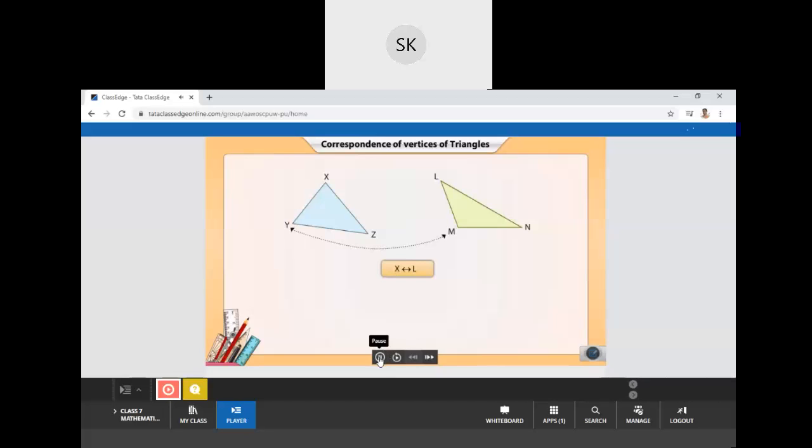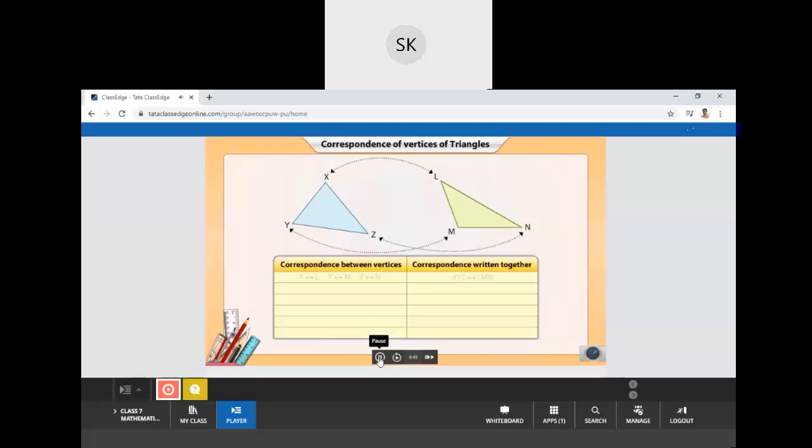So also, the vertices Y and M correspond to each other, as do the vertices Z and N. From these three correspondences, we can say that XYZ corresponds to LMN. And this is just one of the correspondences between the vertices, where all three vertices correspond to each other. Therefore, triangle XYZ corresponds to triangle LMN.